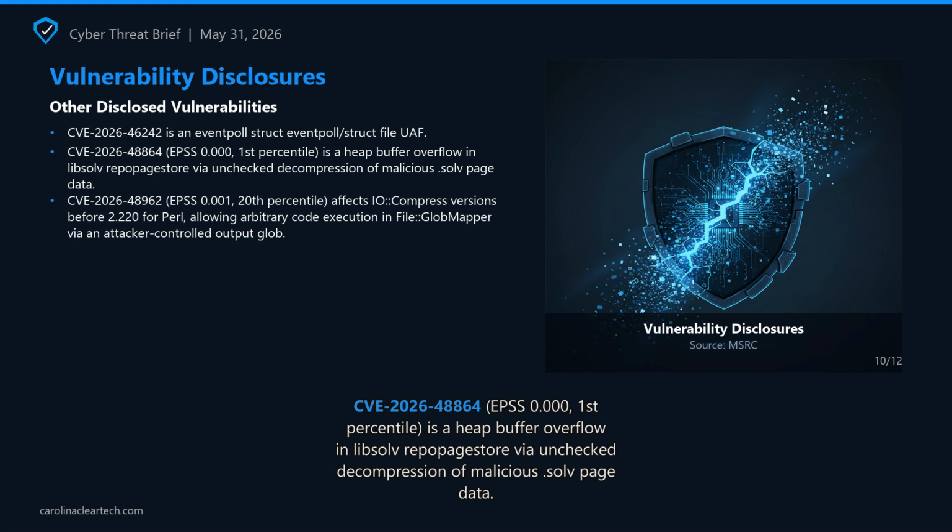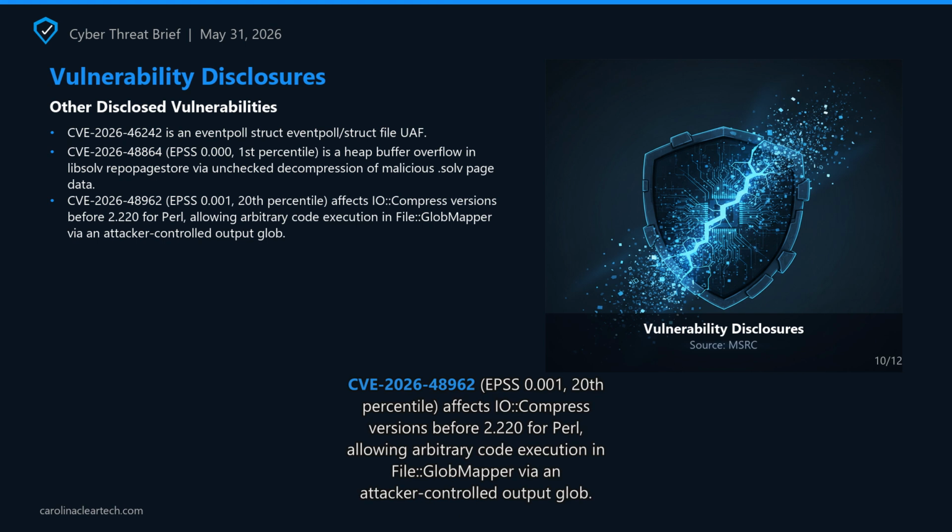EPSS 0.0, 5th percentile, is command injection via partial git modules override in the gix submodule of Gitoxide. EPSS 0.0, 0th percentile, is a buffer overrun in OpenSC 0.27.0 in do_key_value via profile.c. EPSS 0.0, 0th percentile, is a stack buffer overflow in OpenSC 0.27.0 in piv_process_history in card-piv.c. EPSS 0.0, 2nd percentile, affects IO::Uncompress::Unzip versions before 2.15 for Perl, propagating an uncaught exception when parsing a zip header with a malformed DOS state.